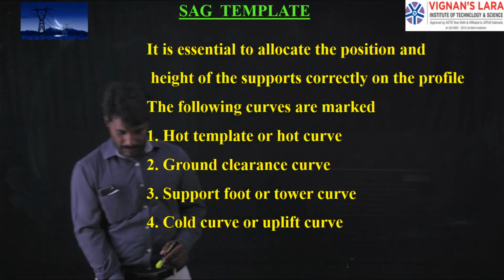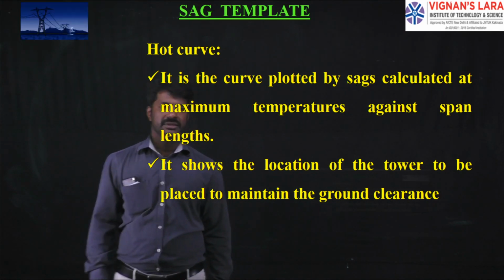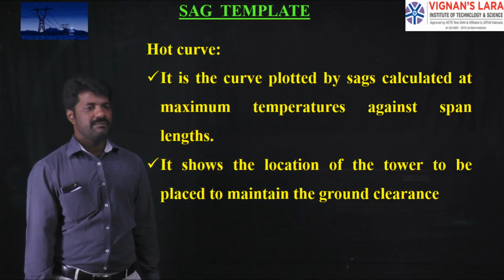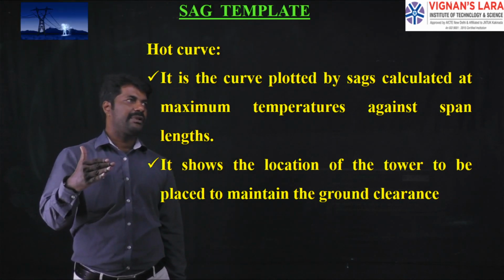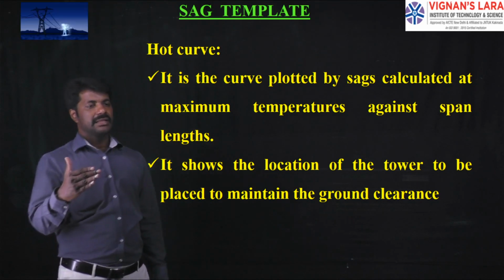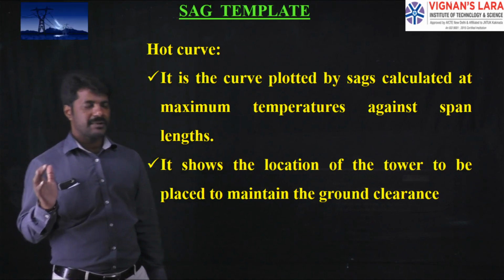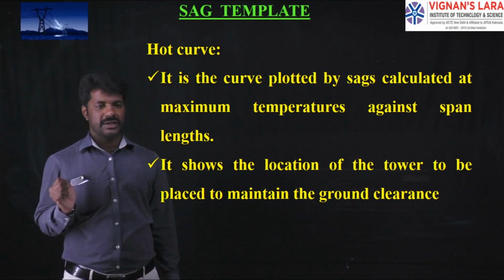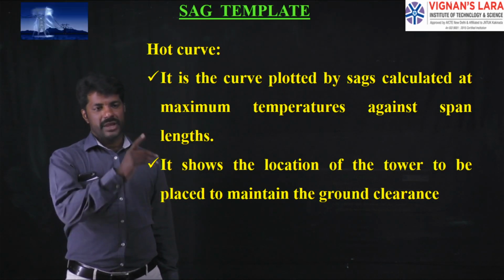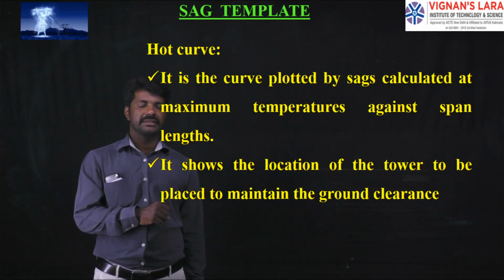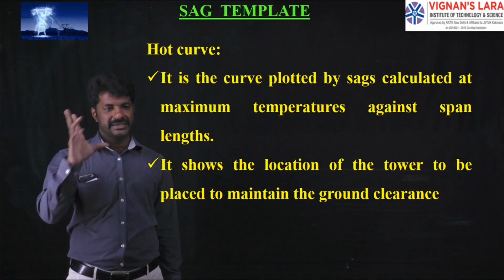So let us see point by point which curve will be helpful for us. Coming to the hot curve, the name itself says that it is the curve or profile of the conductor path between the two towers whenever the climatic conditions are assumed to be at maximum temperatures. At maximum temperatures, we know that sag is directly proportional to temperature and the profile of the conductor path will be different. So we have to consider this hot curve while erecting the conductors or deciding the heights of the towers.